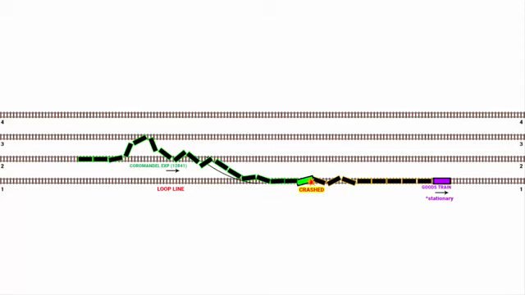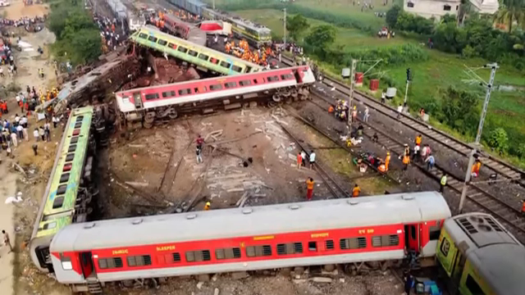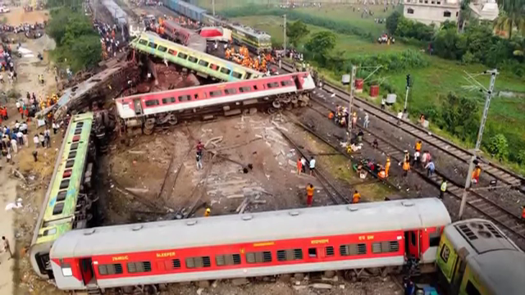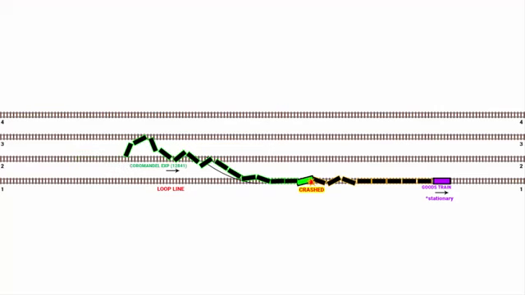Now after the collision, all the coaches of the passenger train were derailed, and it appears that around 15 coaches of the Coromandel Express were affected. The remaining coaches towards the rear were still moving on to the loop line, resulting in the formation of a zigzag pattern among the derailed coaches. Both the front and the rear ends of the train experienced an impact, contributing to this zigzag configuration.